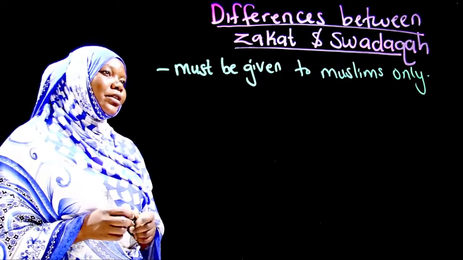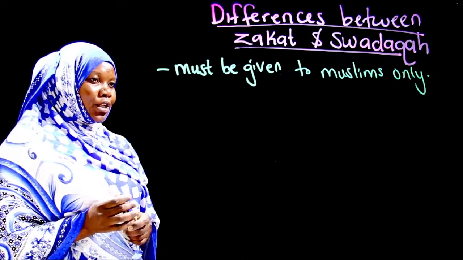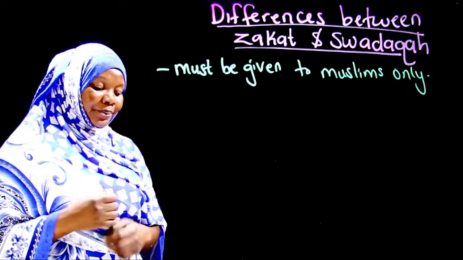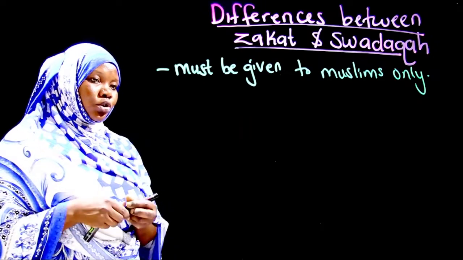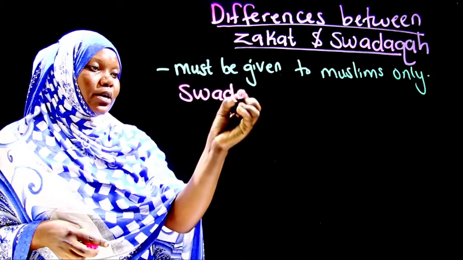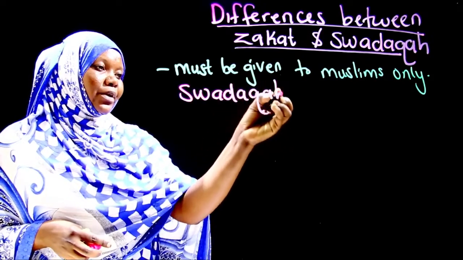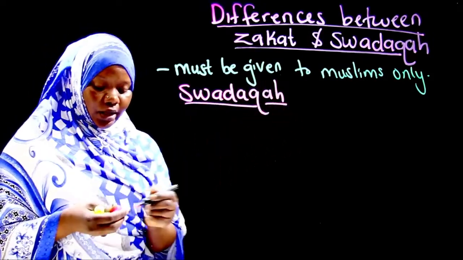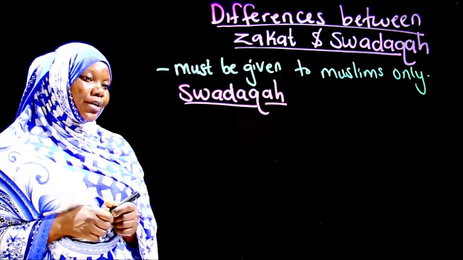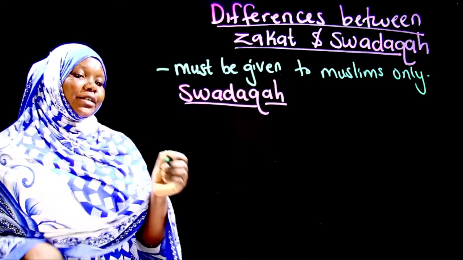Remember, we were trying to get the differences between zakat and sadaqah. Now, having seen the features of zakah, let us see sadaqah. What brings the difference between the two? On sadaqah, the very first point is voluntary charity.